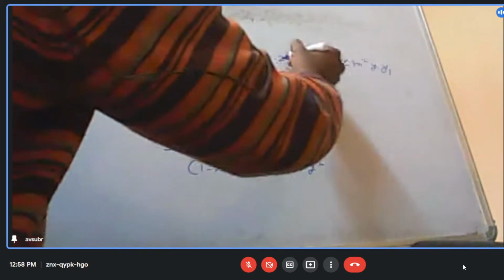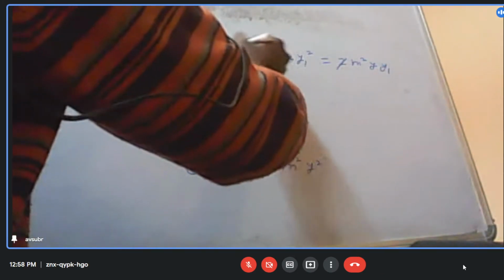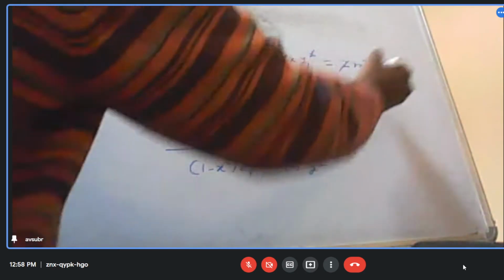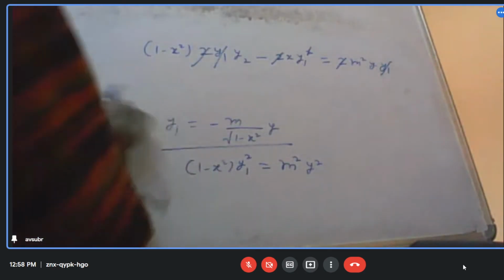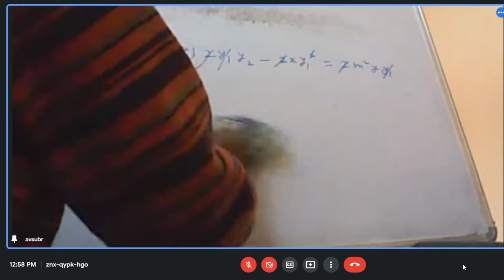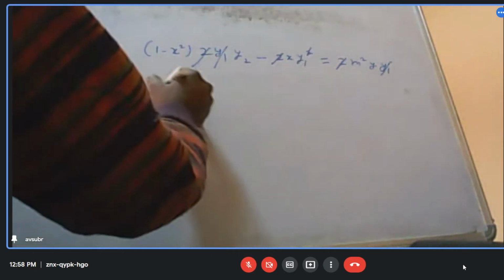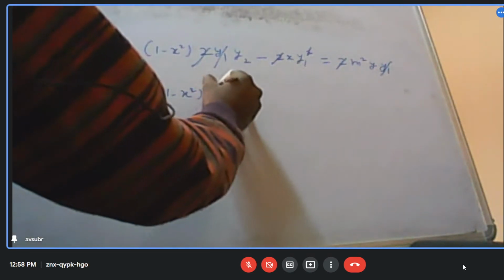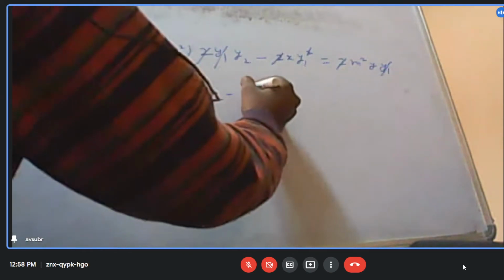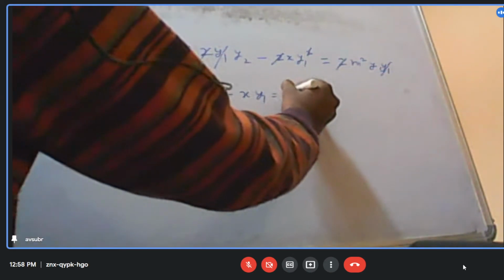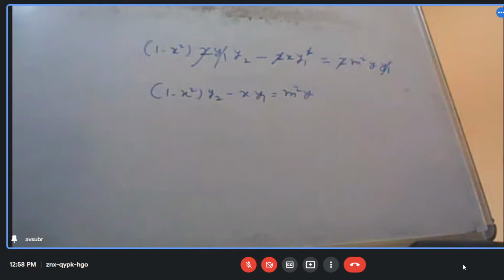Now 2 cancels and y1 also cancels out. So we get 1 minus x square into y2 minus x y1 is equal to m square. Is it okay?